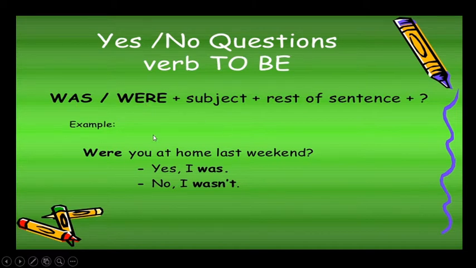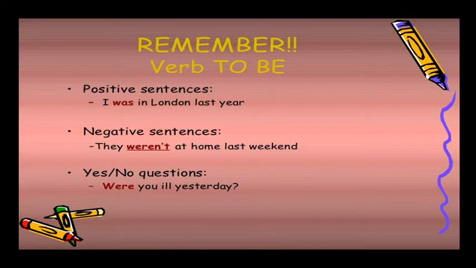What is the right sentence for this? You were at home last weekend. This is a positive sentence. The question sentence: were you at home last weekend? If the answer is yes, yes, I was. If the answer is no, no, I was not. We have to remember these things for the be form verbs in the past simple.